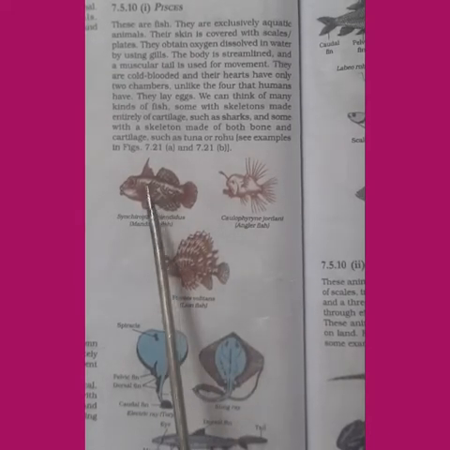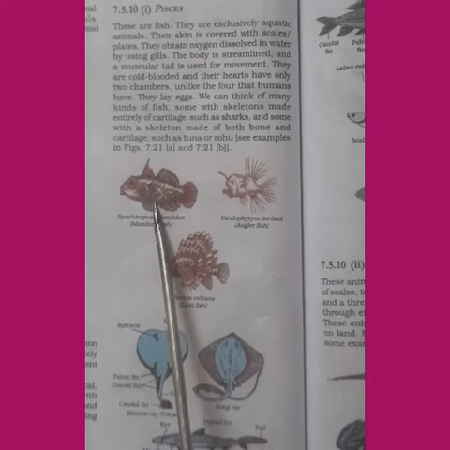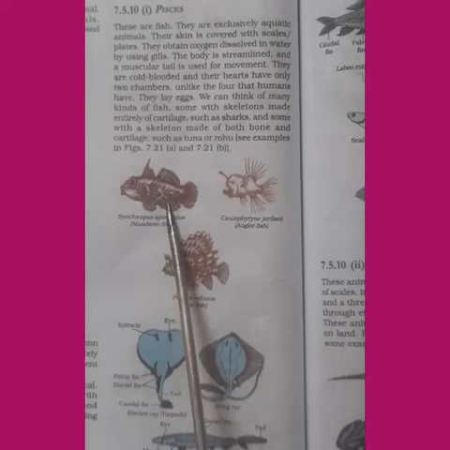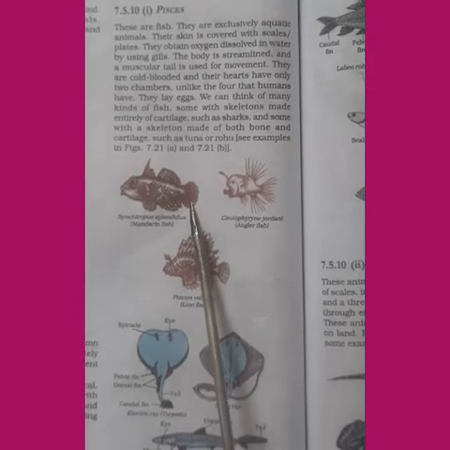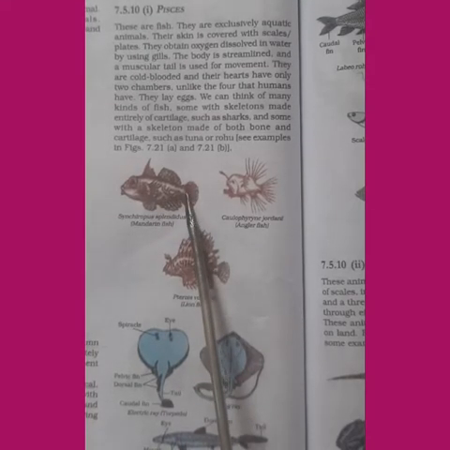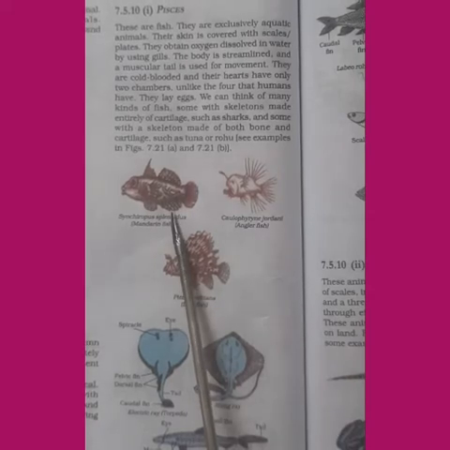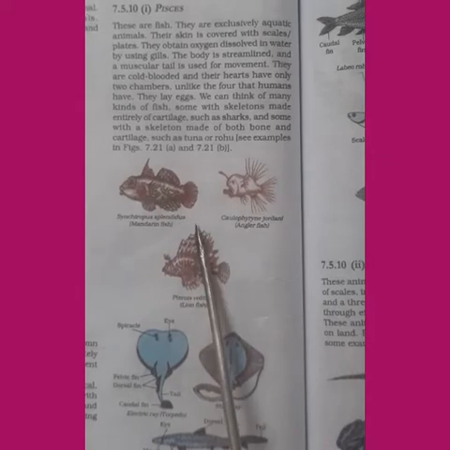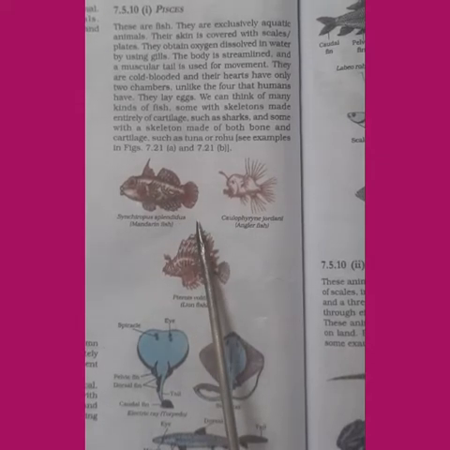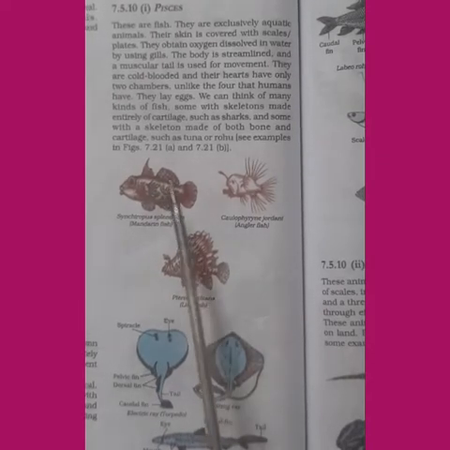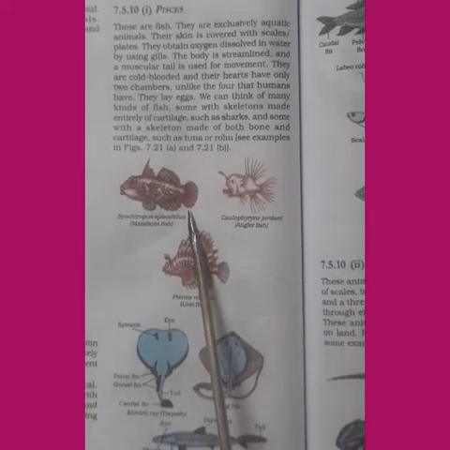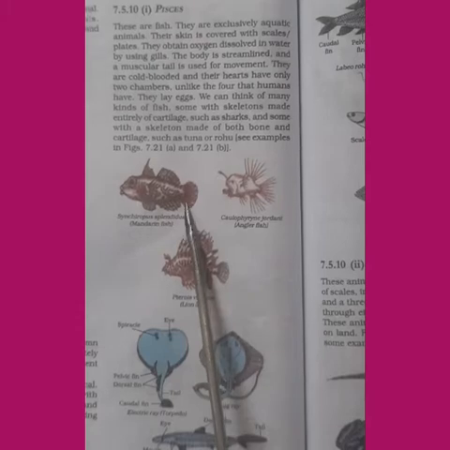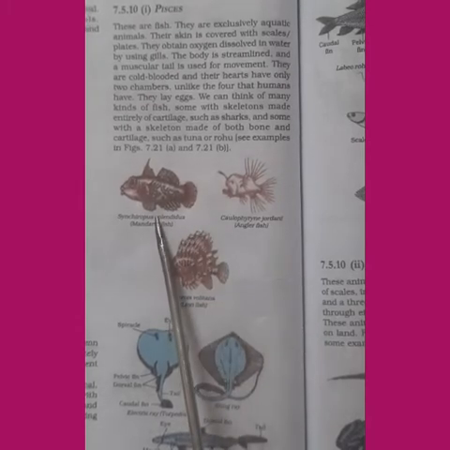These fishes are cold-blooded organisms and their heart is only 2-chambered, whereas in human beings the heart is 4-chambered. These organisms lay eggs and some of them have a skeleton made up of cartilage such as shark, and some have a skeleton made up of both bone and cartilage.